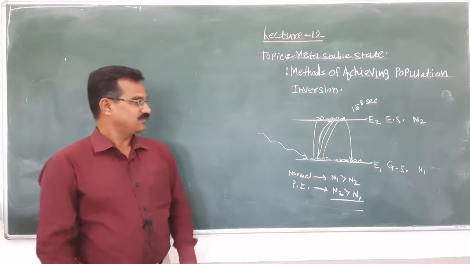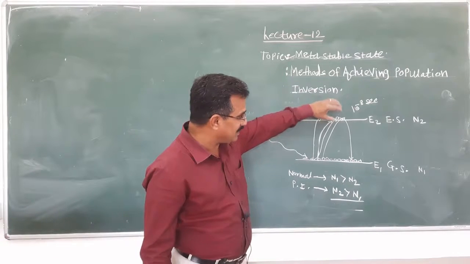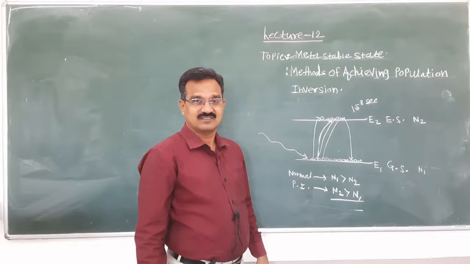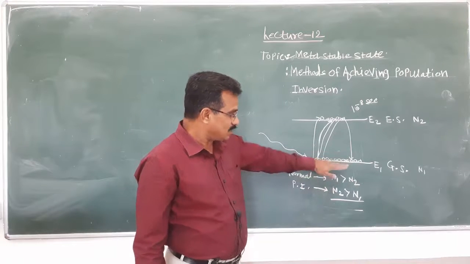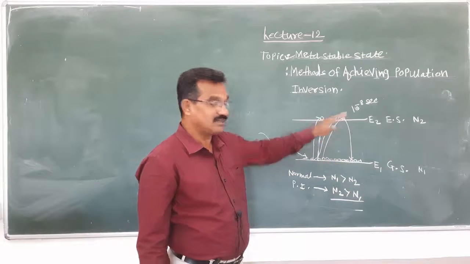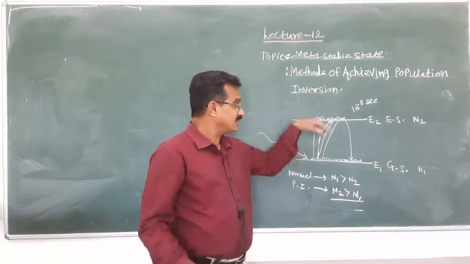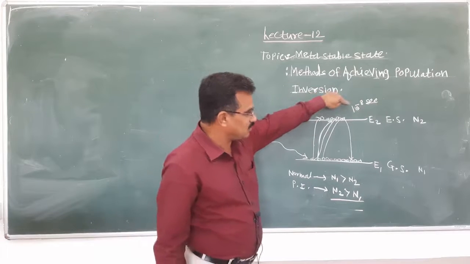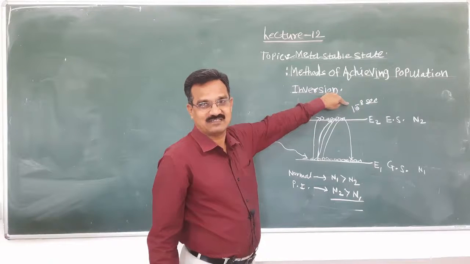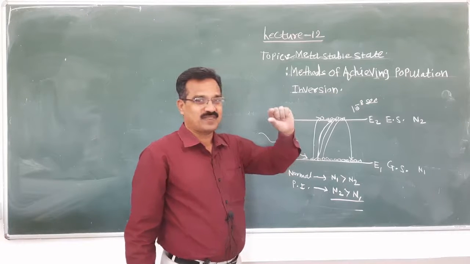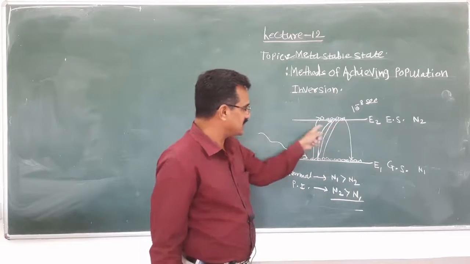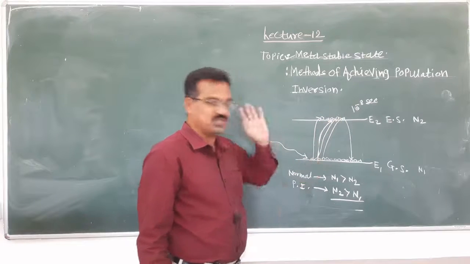It means that accumulation of atoms in the excited state as compared to the ground state is impossible. If the lifetime is very small, 10 raised to minus 8 seconds, within this time it is impossible for the number of atoms in the excited state to be more.